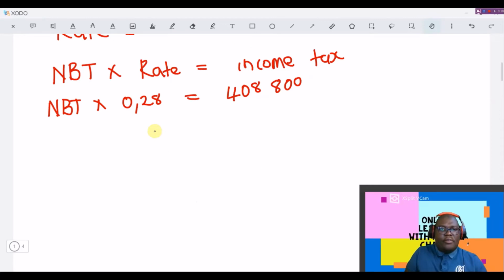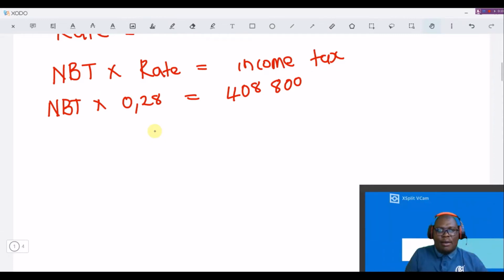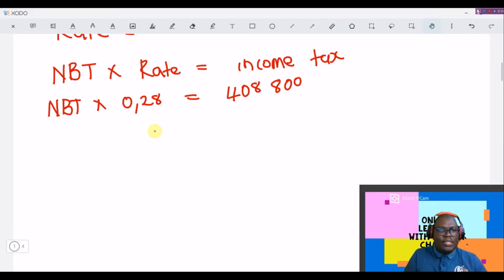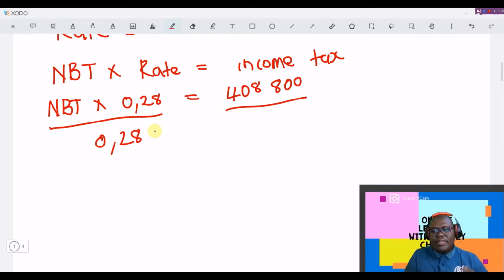We want to get the net profit after tax. So from here, what are we going to do? We're going to try and get rid of this 28% so that we can have NBT only. So when we try to get rid of this, we say NBT times 0.28 divided by 0.28, and then on this side we do the same thing. Remember in maths we were told that what is done on the right-hand side must also be done on the left-hand side. So that principle comes into play here.